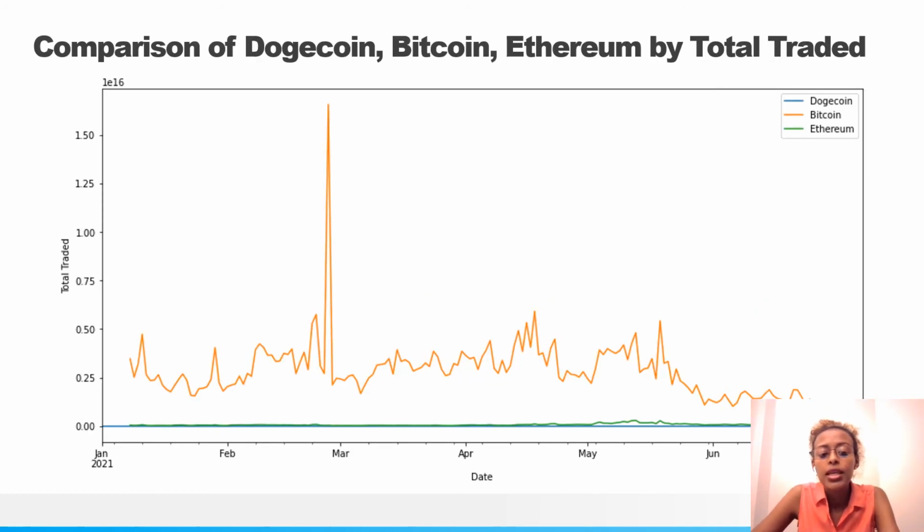We also looked at the total market cap and not just the cryptocurrency price to see what is more valuable. Now we already know in general it goes Bitcoin, Ethereum, and Dogecoin, but we just wanted to visualize this. In order to do that, we had to calculate the total money by multiplying the open price and the volume. And we stored it as a new column in our data frame, called total traded amount.